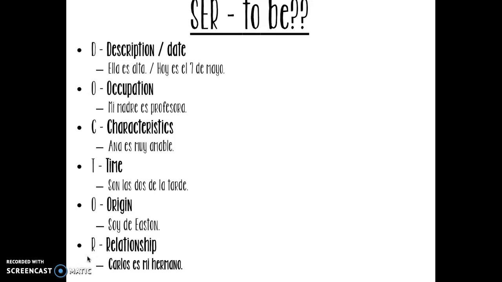Our next one we have C stands for characteristics. So these are characteristics describing people. Ana es muy amable. Ana is very kind, or Ana is very nice. So we are talking about characteristics of Ana or of someone else. T stands for time. So you guys saw this earlier in the school year as well. Son las 2 de la tarde. It is 2 in the afternoon. Or remember, es la 1 de la tarde. It is 1 in the afternoon. Those are both conjugations of ser.